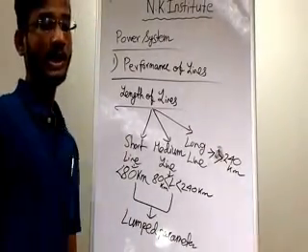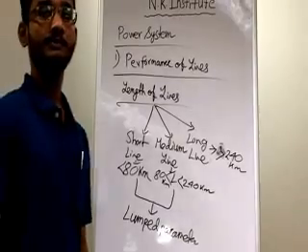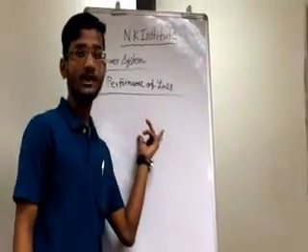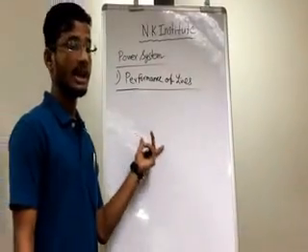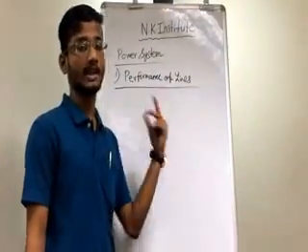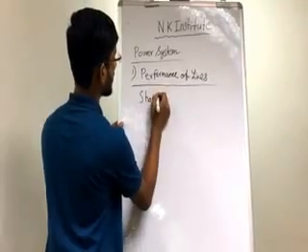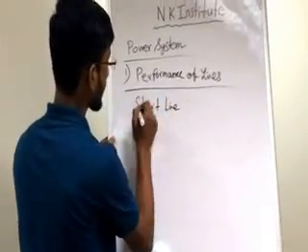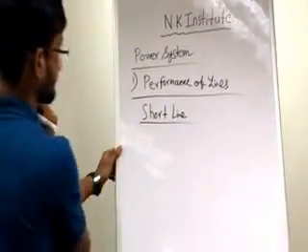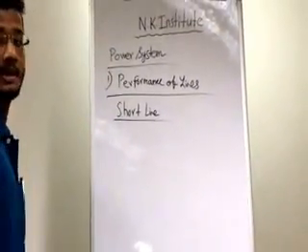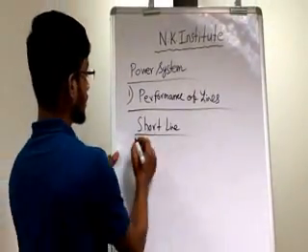Now I will discuss each one of them: short line, medium line, and long line. First we consider the short line. In order to explain the short line thoroughly, we need to consider a circuit. What is the basic circuit?